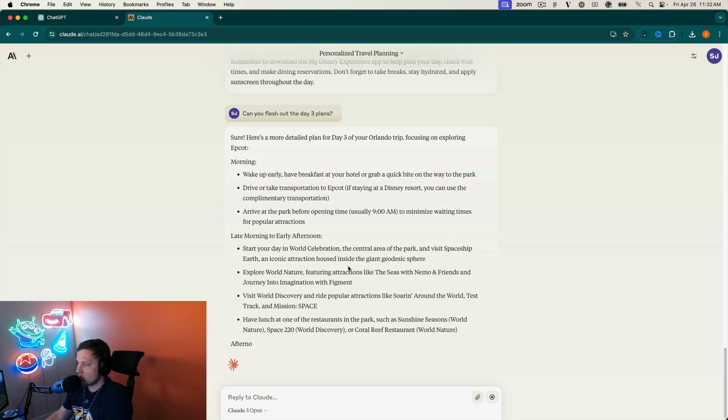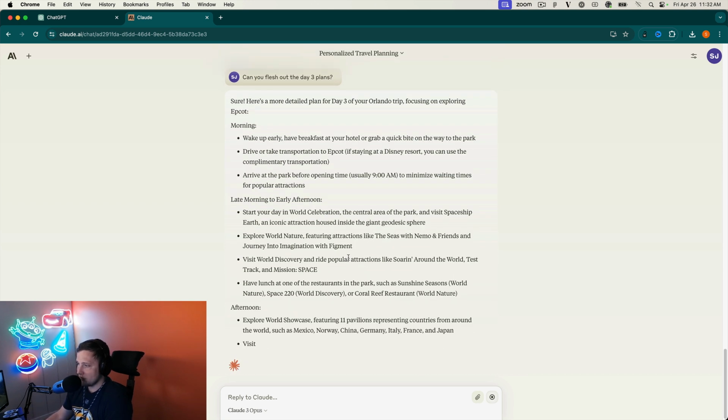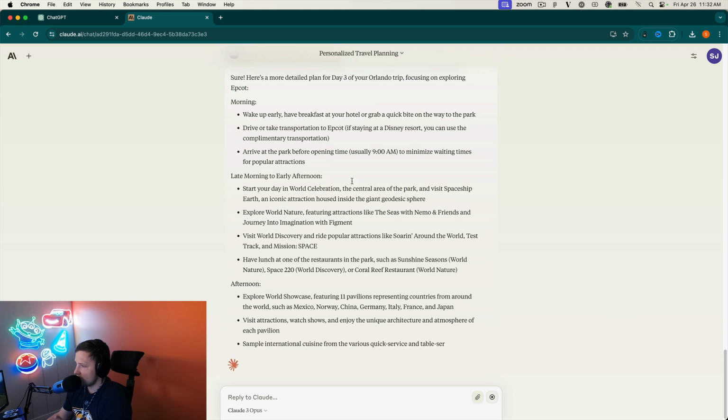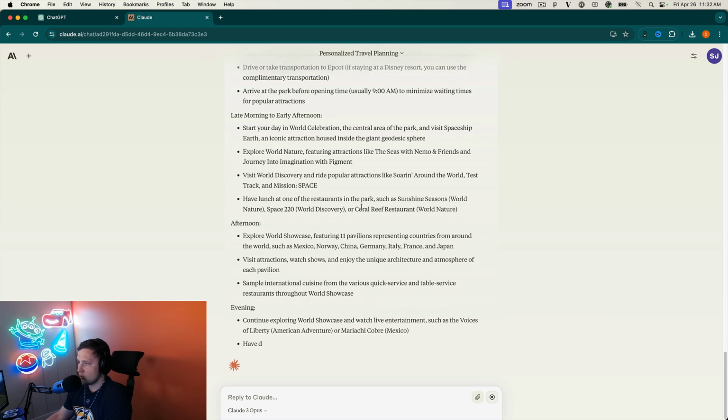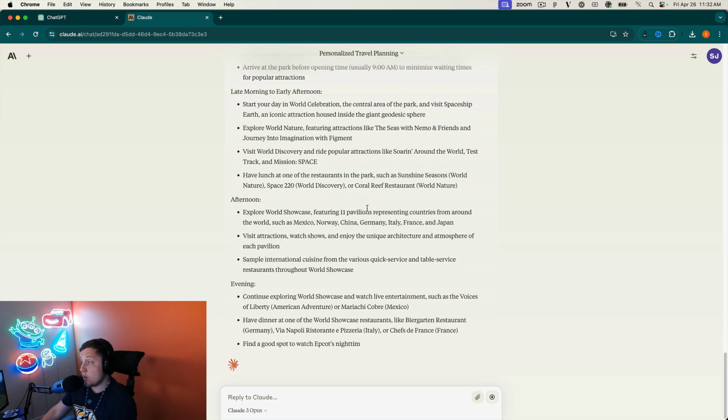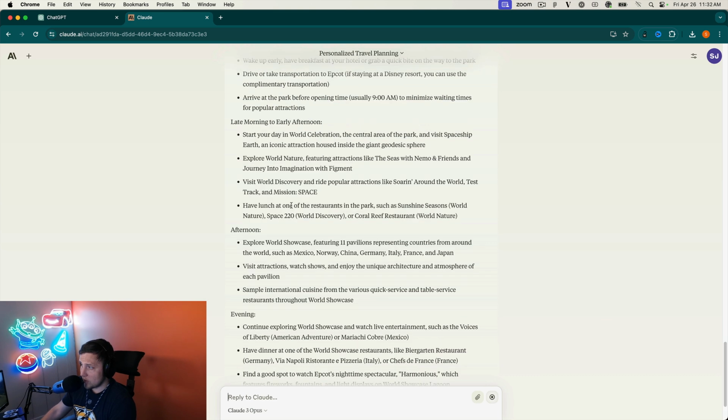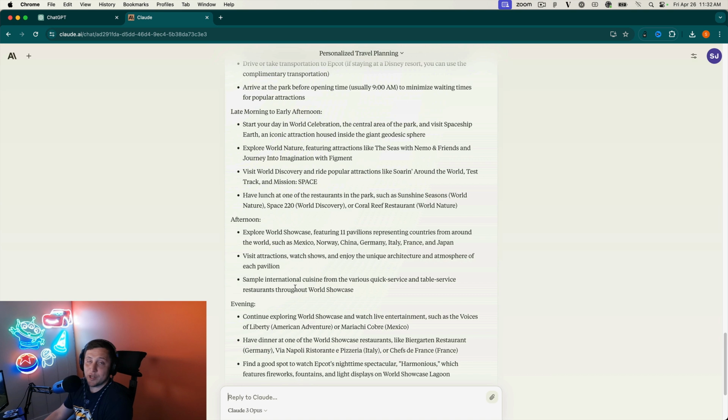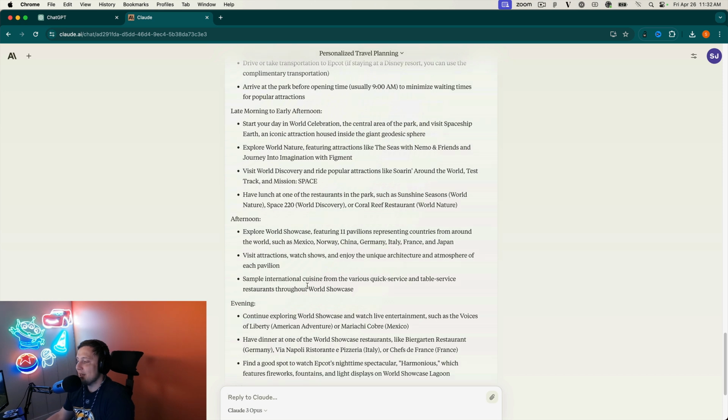Start your day in World Celebration. Visit Spaceship Earth. Okay, that's fine. And then go to the Seas with Nemo and Friends. Hit up Soarin', Test Track, and Mission: Space. Have lunch at one of the restaurants like Sunshine Seasons, or Space 220 is a really cool place if you can go there. Coral Reef. In the afternoon, explore the World Showcase, visit the attractions in each pavilion. Sample international cuisine. That's pretty good. That's what you should be doing at Epcot, not sitting down for a big meal, but sampling different pieces from each country, which is always a good time.